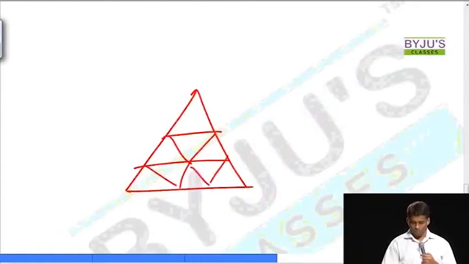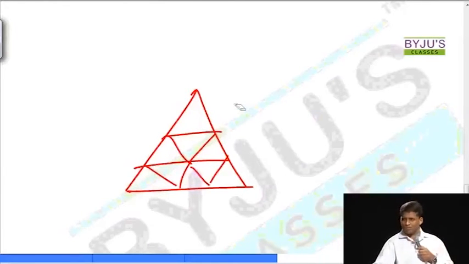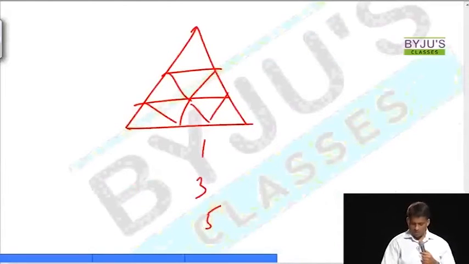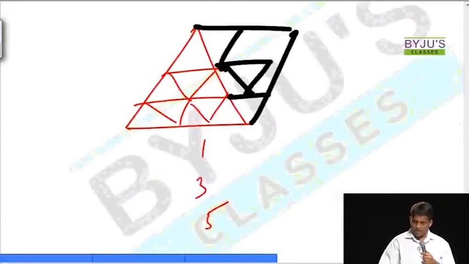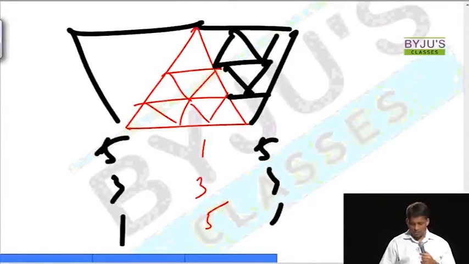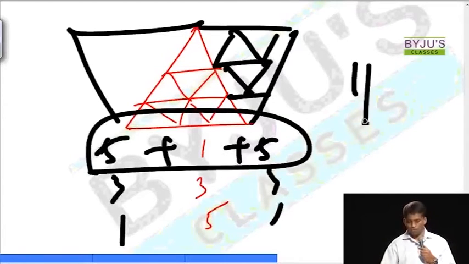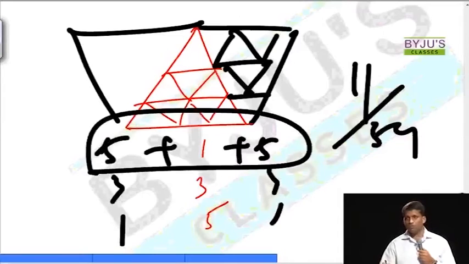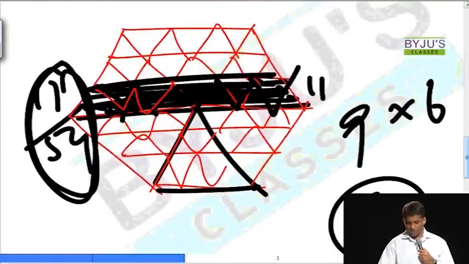What is this diagram? It's a standard diagram, right? You have 1, 3, 5. Why is it a standard diagram? Because we are talking about equilateral triangles and more equilateral triangles inside by joining the trisections. If this is written as 1, 3, 5, now our same approach: just copy the diagram, paste it on the right hand side, but upside down. So here it will become 5, 3, 1, right? 1 on the left hand side, that also will be 5, 3, 1. So the first line is 5 plus 1 plus 5, which is 11 out of 54. That is why this answer I gave you is 11 out of 54.